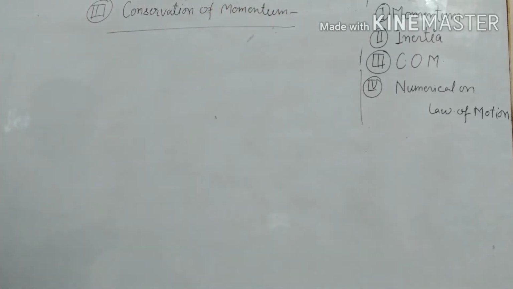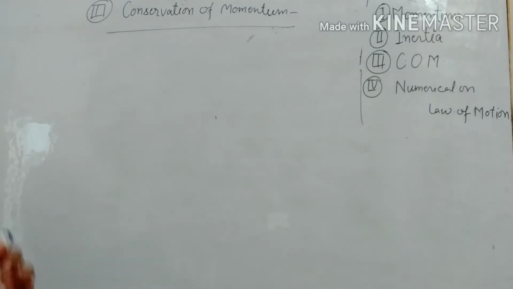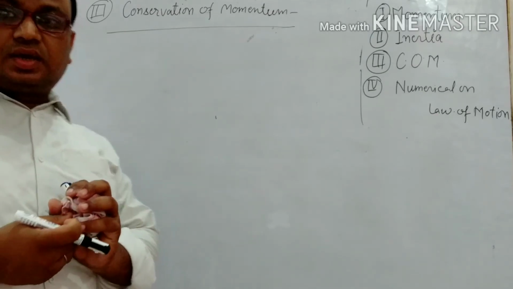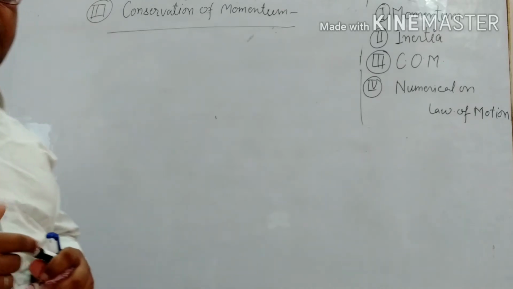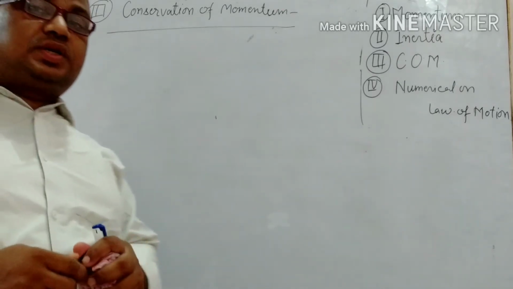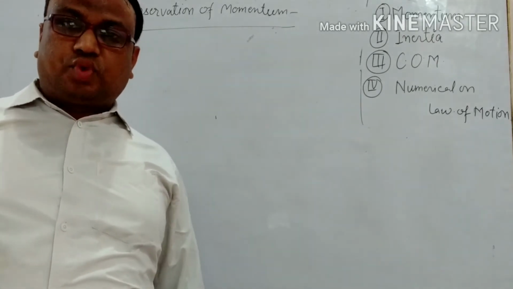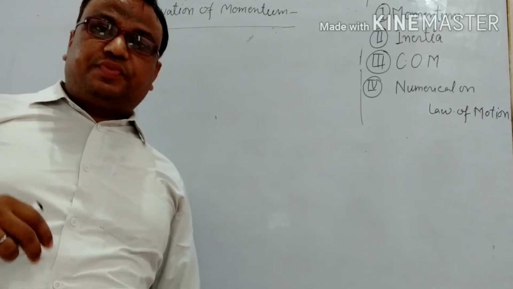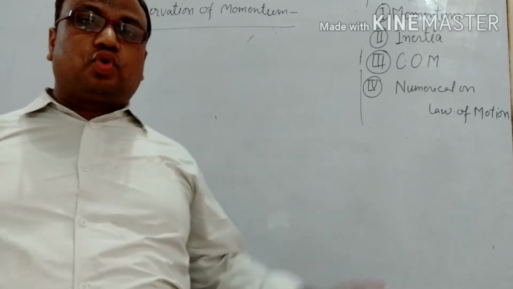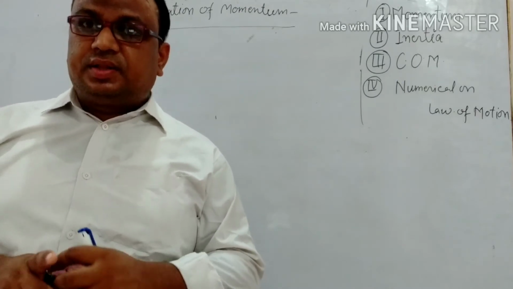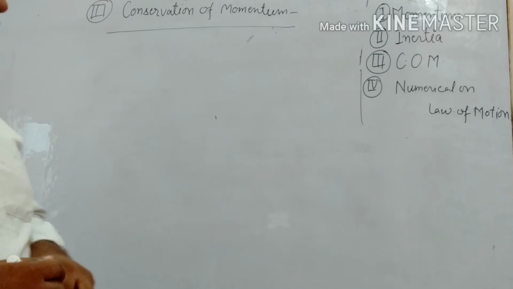Clear? It is your next topic. So conservation of momentum basically gives some information: if one or more objects move with some velocity, and by any means they collide with each other, and after collision they attain a new velocity.